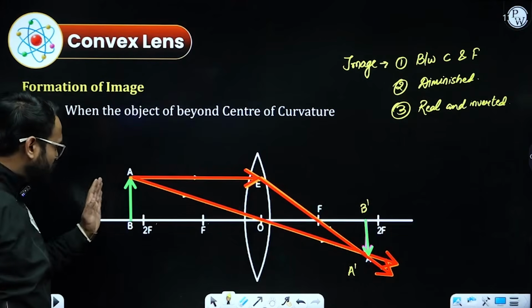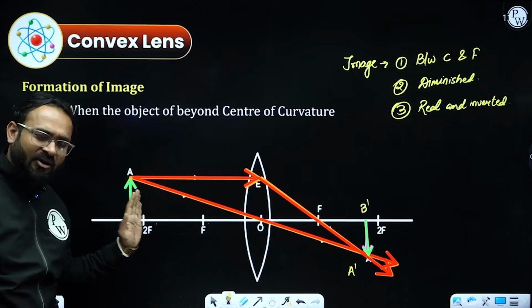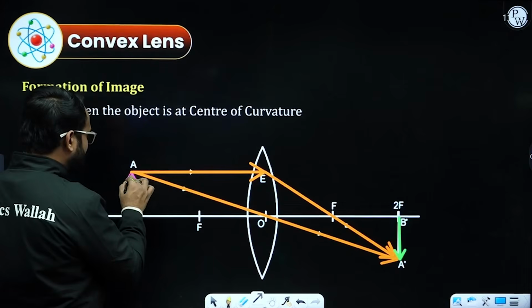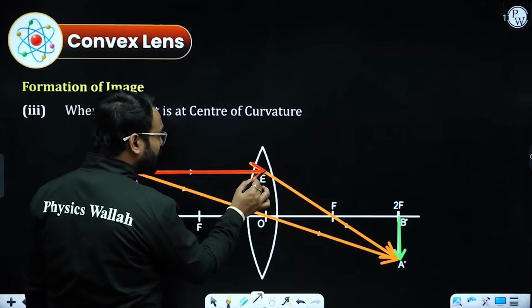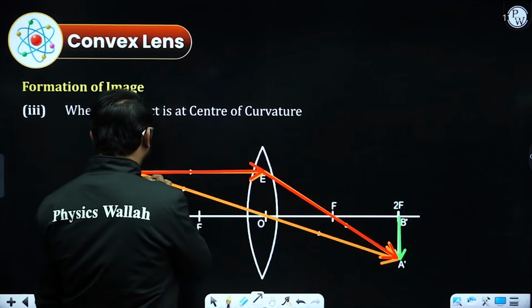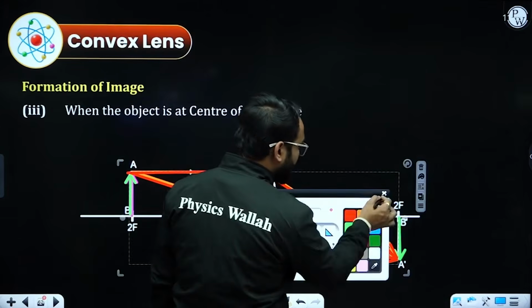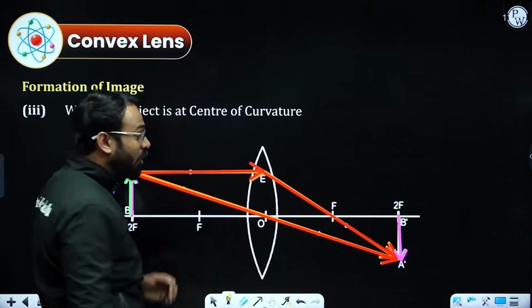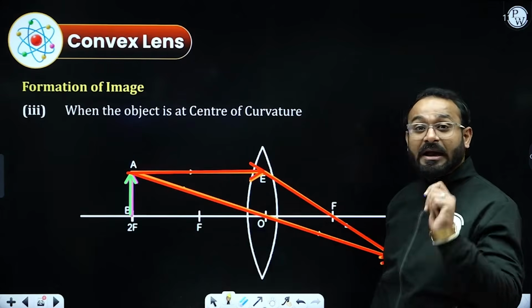Moving ahead, moving slightly, just at the center of curvature, what is going to happen? So I've kept my object at center of curvature. I have just kept the object over here. Let's follow the rule. If the ray of light is going parallel to the principal axis, it will be passing through focus. Perfect. And if a ray of light is passing through the optical center, it will be going undeviated. Again, perfect. Now I have got an image that is exactly at center of curvature, but on the other side.